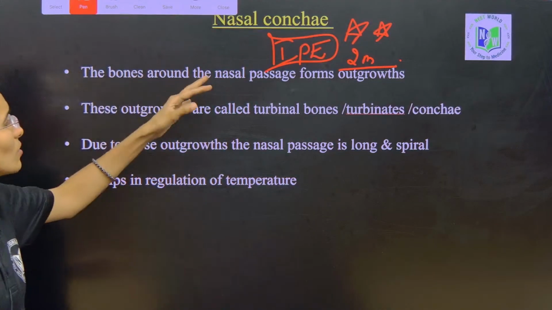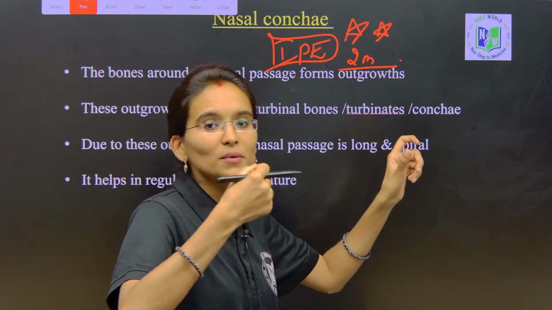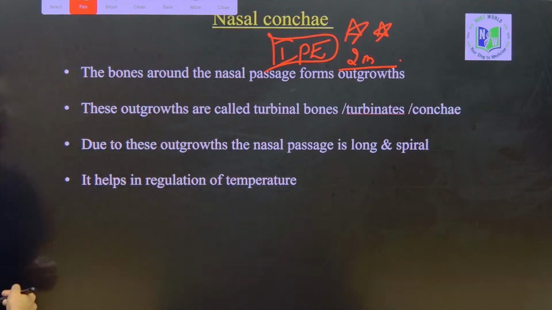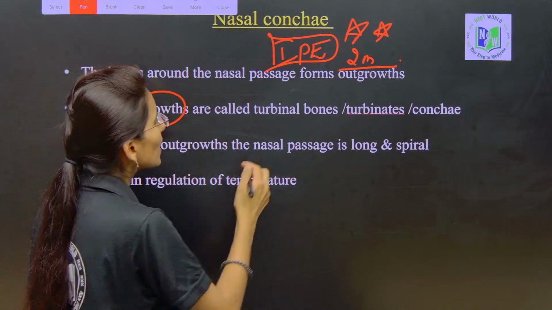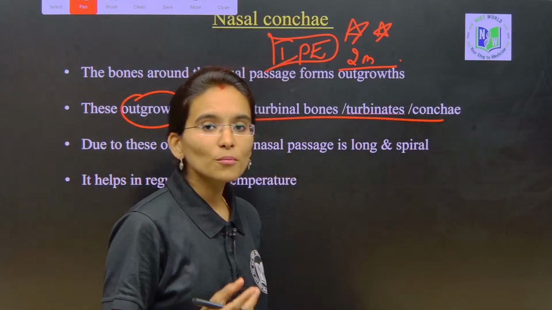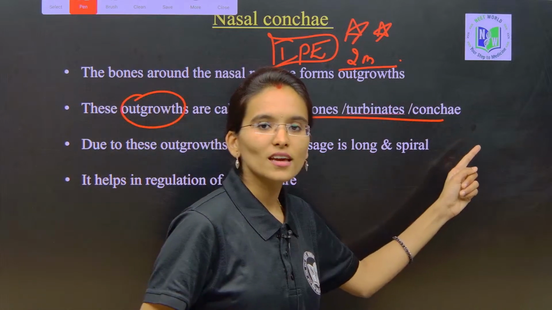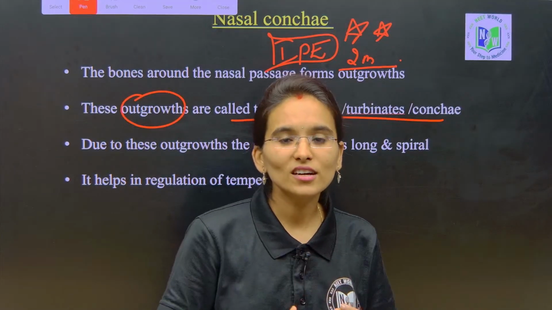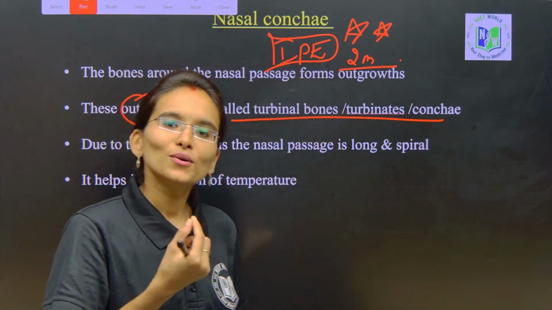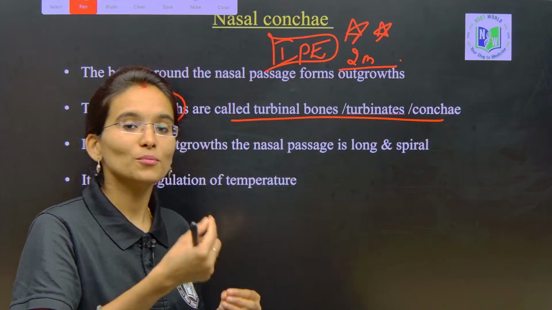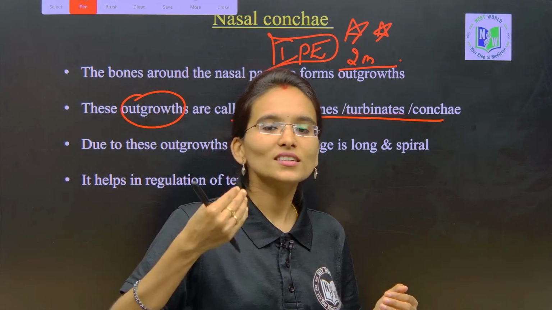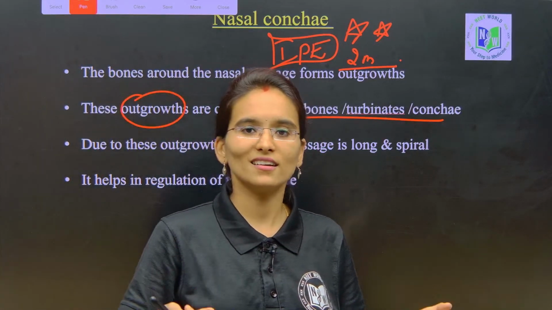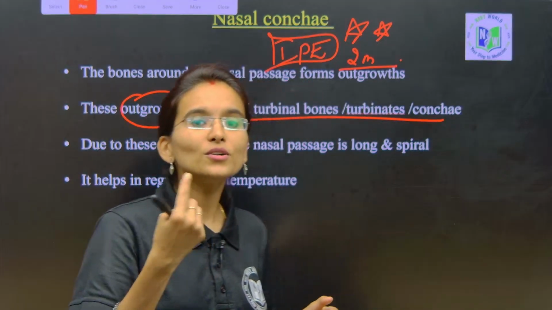The bones around the nasal passage, around the nasal chambers, have bony outgrowths that are called nasal concaves. These outgrowths are also called turbinal bones, turbinates or concaves. They act like air conditioners and provide a cooling effect to our lungs, so that the oxygen reaching the lungs is cooled. Directly we cannot inhale the hot air, so it has to be cooled down to reach the lungs.